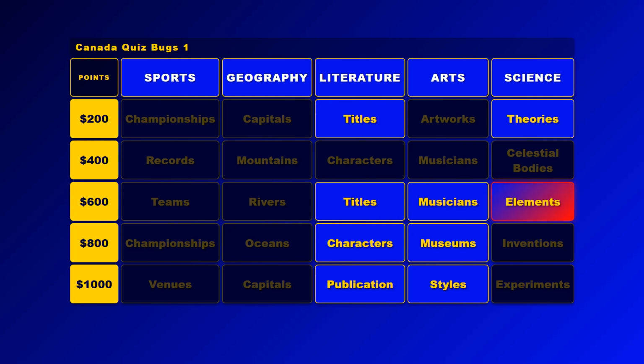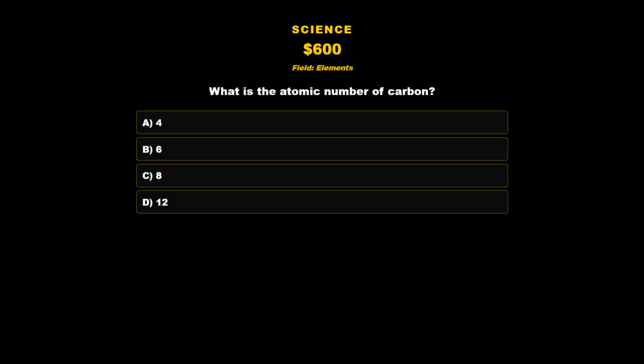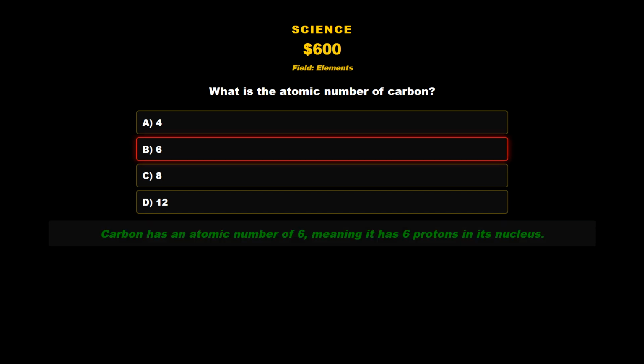Science, Elements, for 600 points. What is the atomic number of carbon? A. 4. B. 6. C. 8. D. 12. The answer we were looking for is B. 6. Carbon has an atomic number of 6, meaning it has 6 protons in its nucleus.